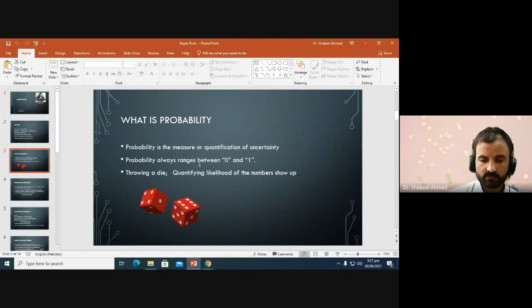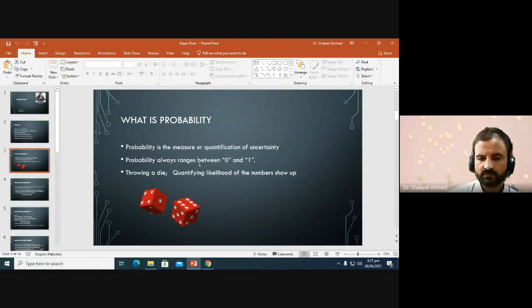For example, if we take the example of throwing a six-sided die, then we don't know which face will occur, or which face will show on the upside of the die. So here probability quantifies this by assigning a number of 1 by 6 to each face.